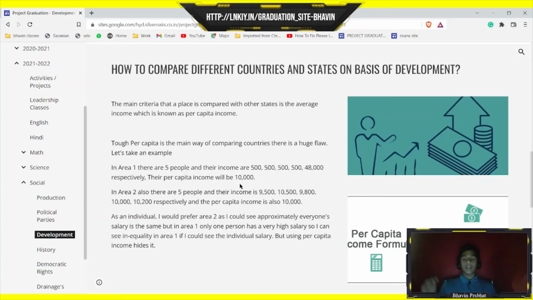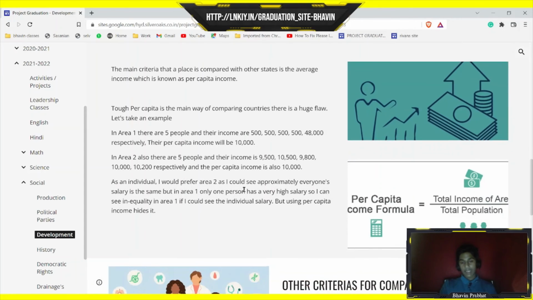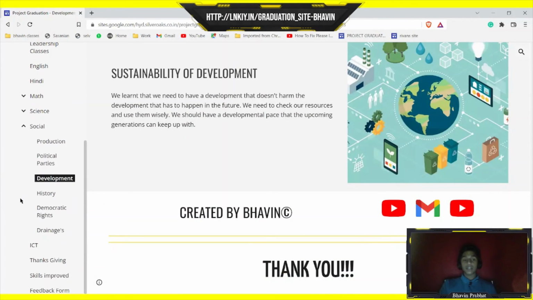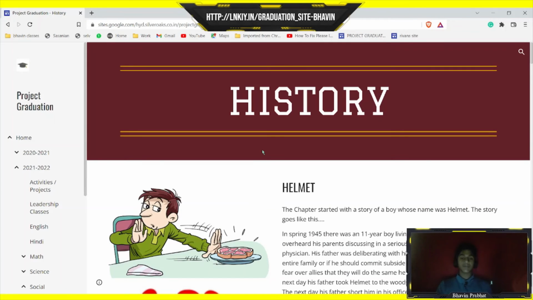The main factor is per capita income, which is the average income of an area, and then these are some of the other criteria of comparison. And then we learned what is sustainable development. We learned that we should go at a developmental pace that future generations can also cope with, so that we have a sustainable development history.